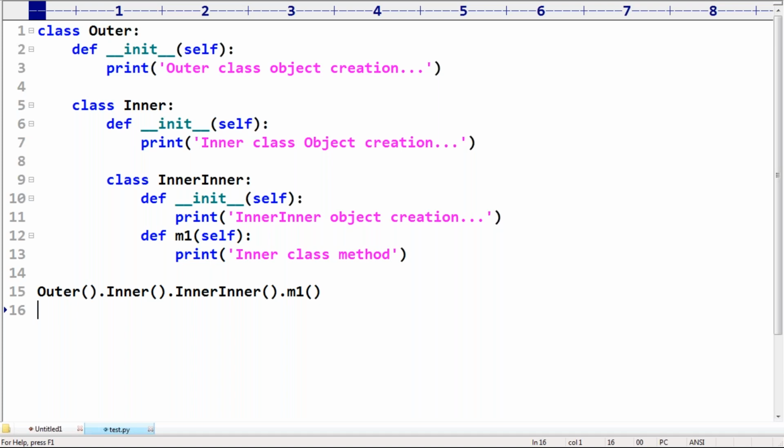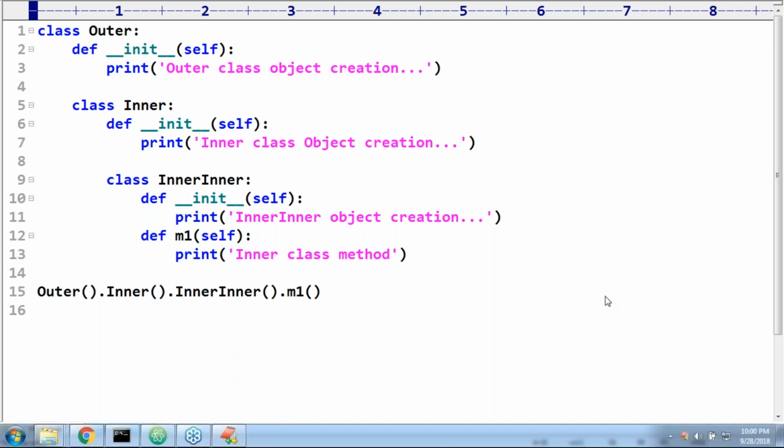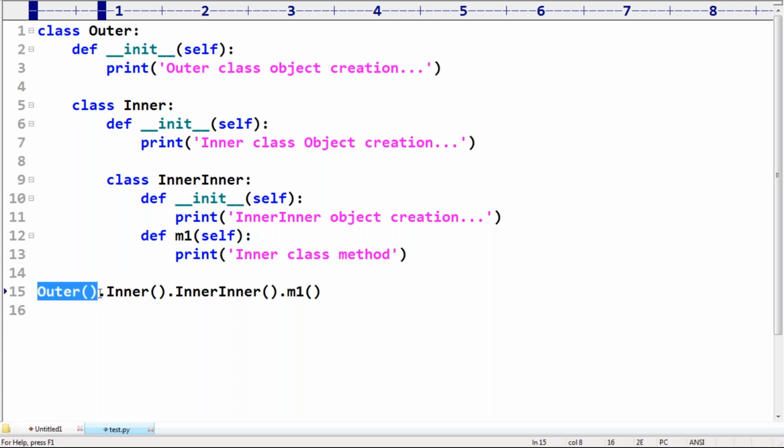Okay, now the next one. There is one concept. If an inner class has an instance method and a static method without decorator, how can we access the static method using the class name? Yes, first we require to create the outer object, and then by using the class name you can call that.